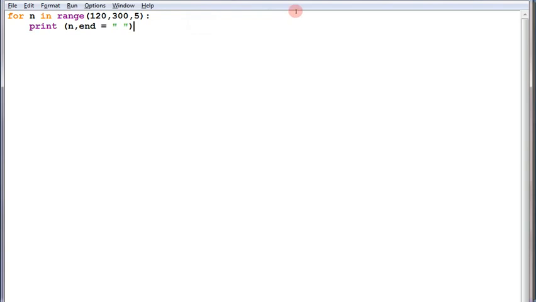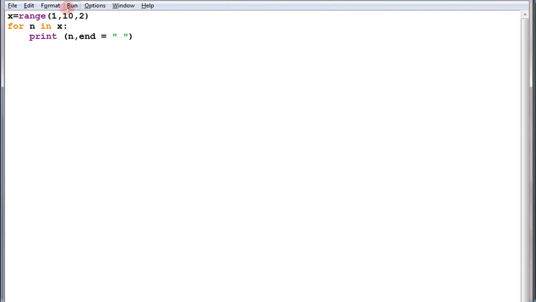We can do this same task by keeping it in a variable as well. How? If you take x equal to range of all these, and here we can specify n in x, then n can be printed. This is how it can also be done. I'm doing it with a small series of numbers. Please notice it is 1 to 10 and the difference will be, suppose, 2.